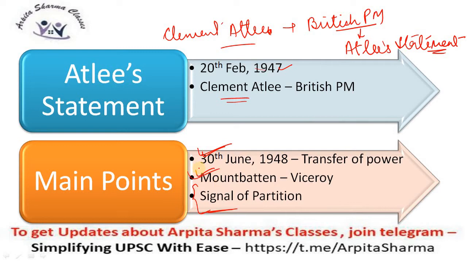On the other hand, Muslim League later on demanded a separate Muslim nation, which was Pakistan. Hence, the British government knew that partition could be given, though they were not sure about it. So there was a hint of partition in Atlee's statement as well. It was not confirmed, but there was some sort of signal there.